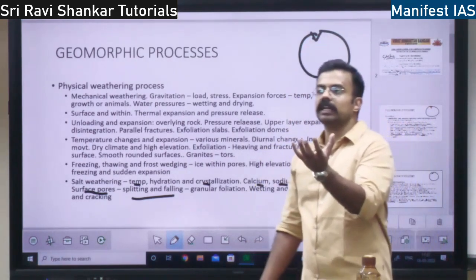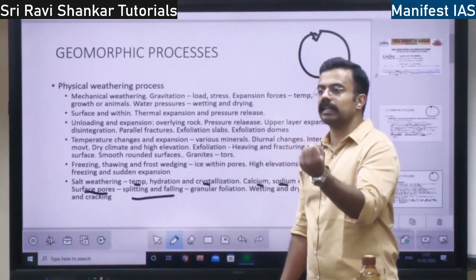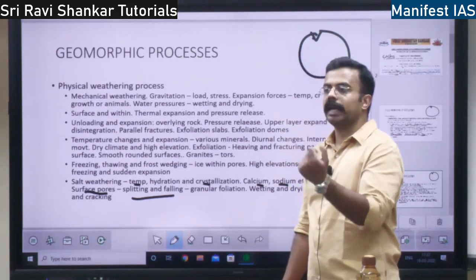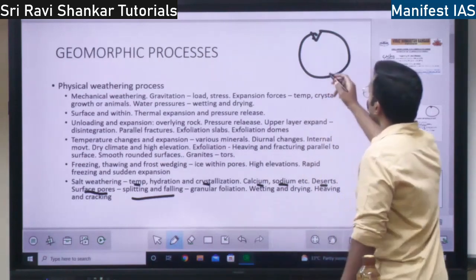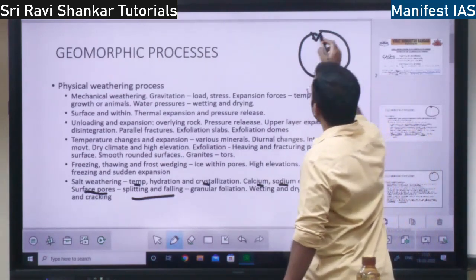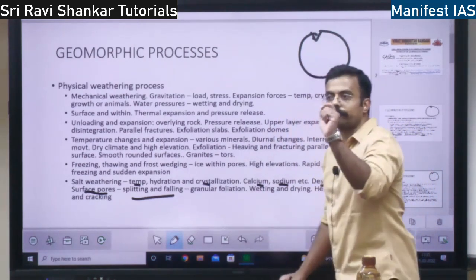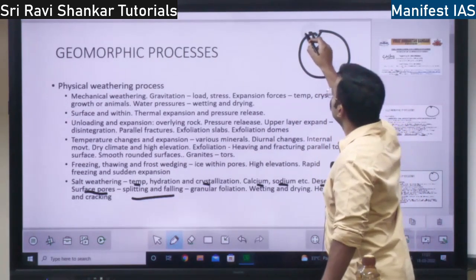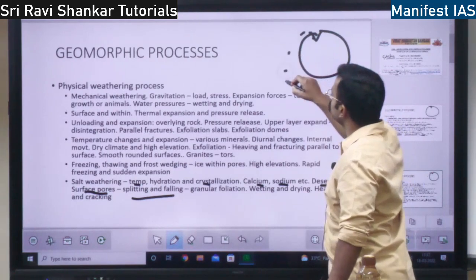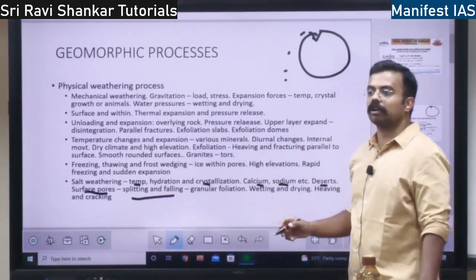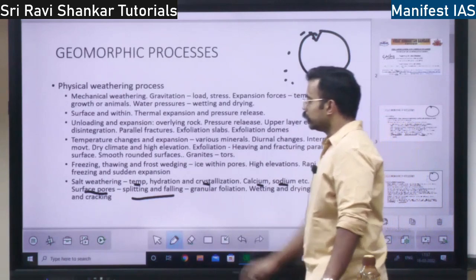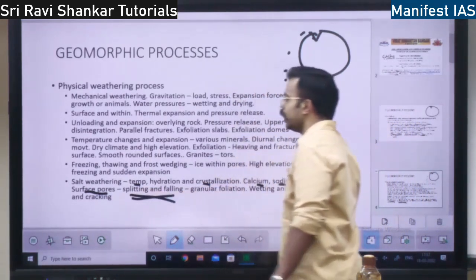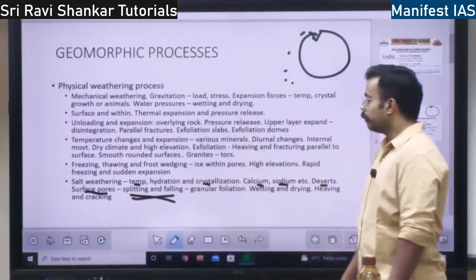After evaporation it will undergo recrystallization, and when water gets into it, it will become salt water again. Because of this, small rock fragments will split out of the original rock and fall off. That is the process of splitting and falling because of salt weathering.